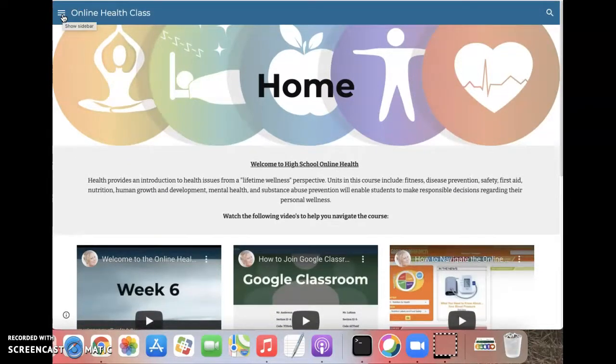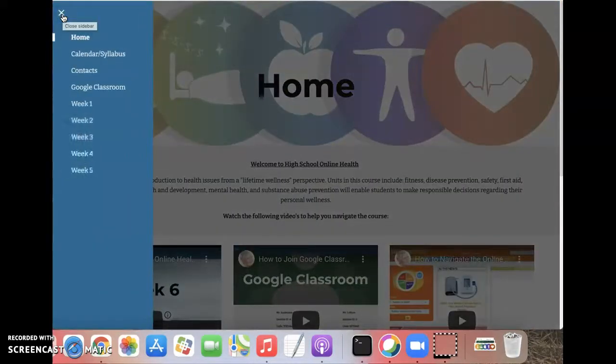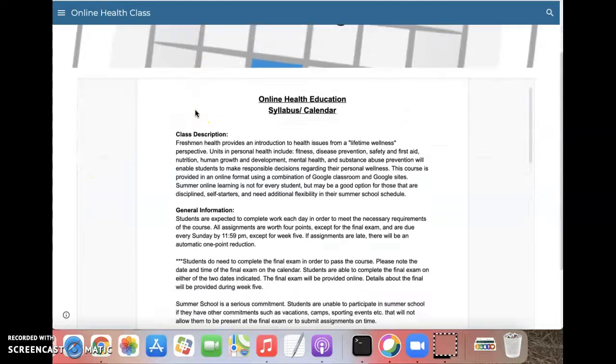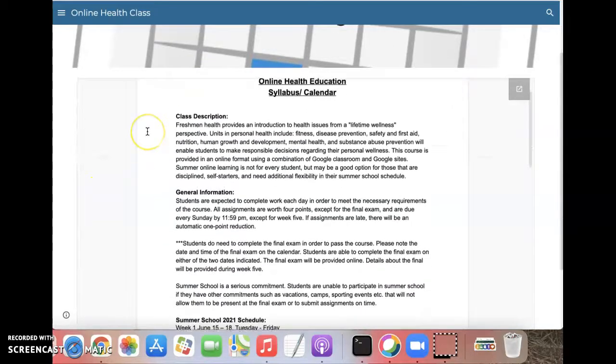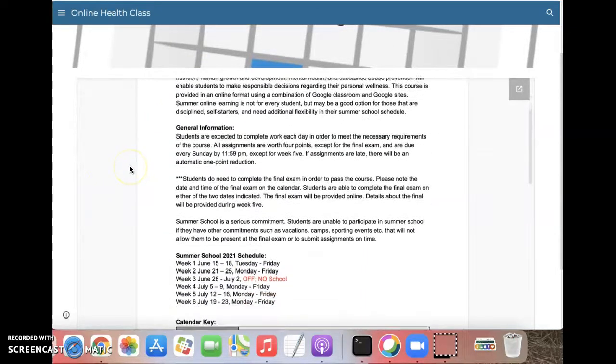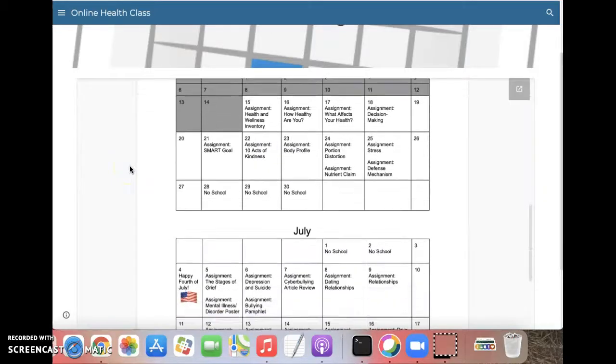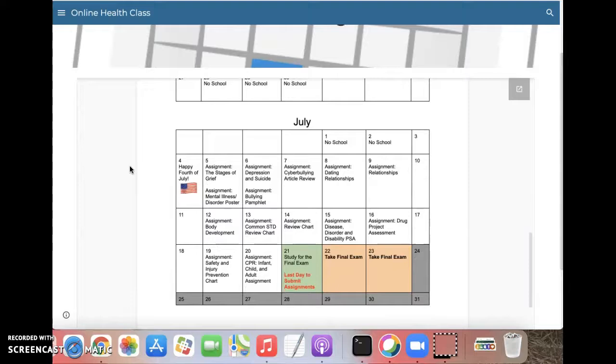Next up, in the upper left-hand corner, click on the 3 horizontal white lines and a menu bar will appear. The next page that we'll be navigating is the calendar and syllabus. I would highly recommend reading through this information, the class description, general information, summer school schedule, and then a calendar which outlines assignments to complete each and every day.